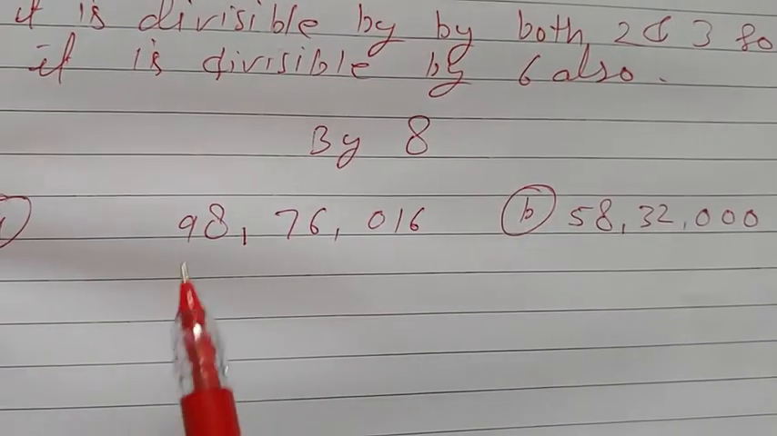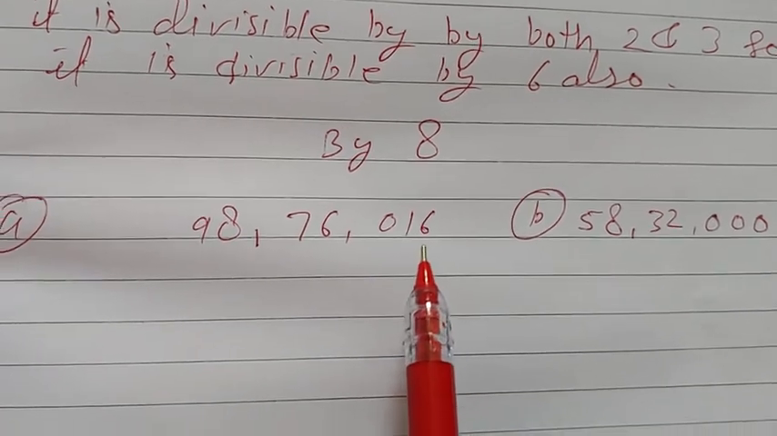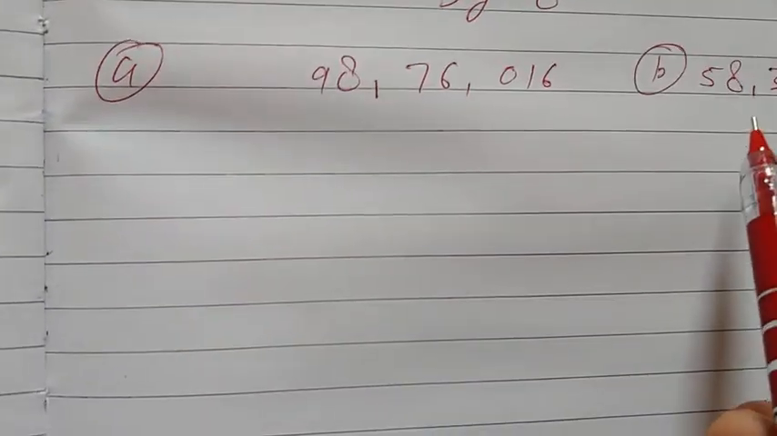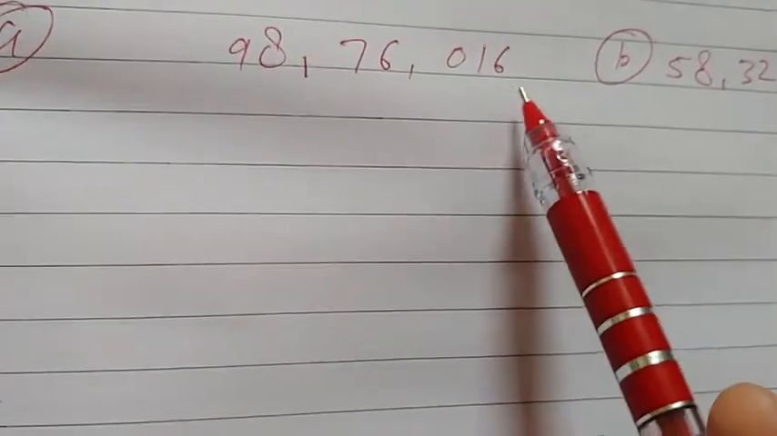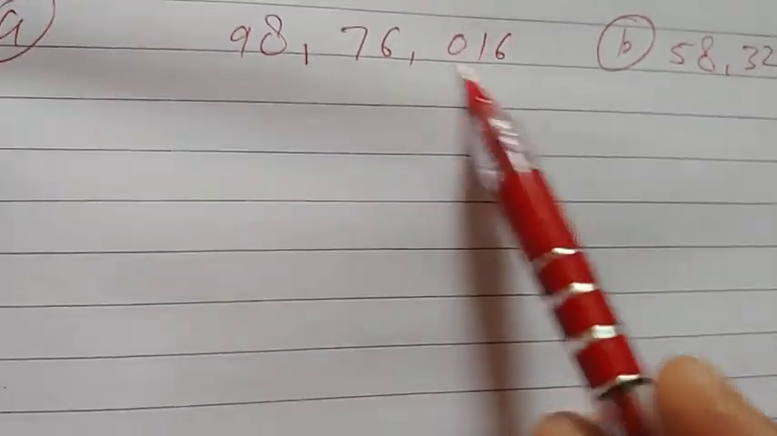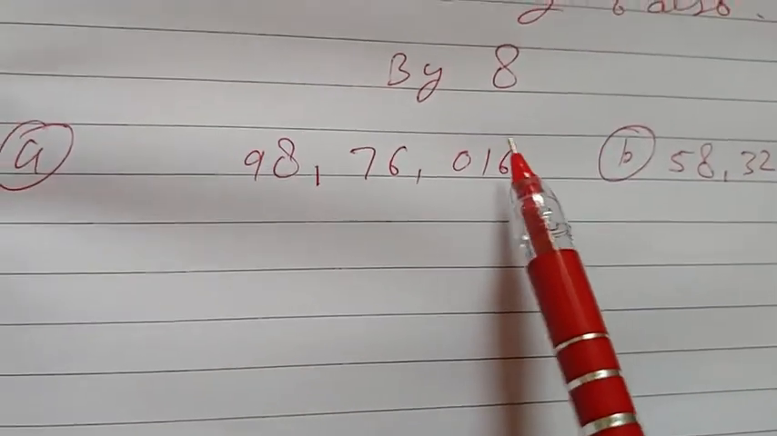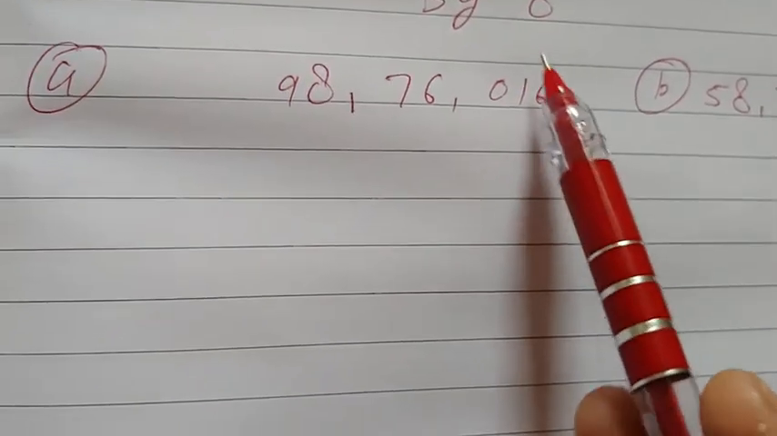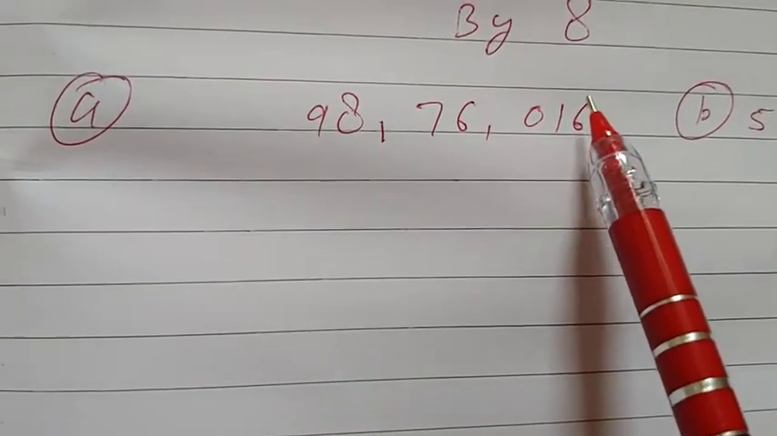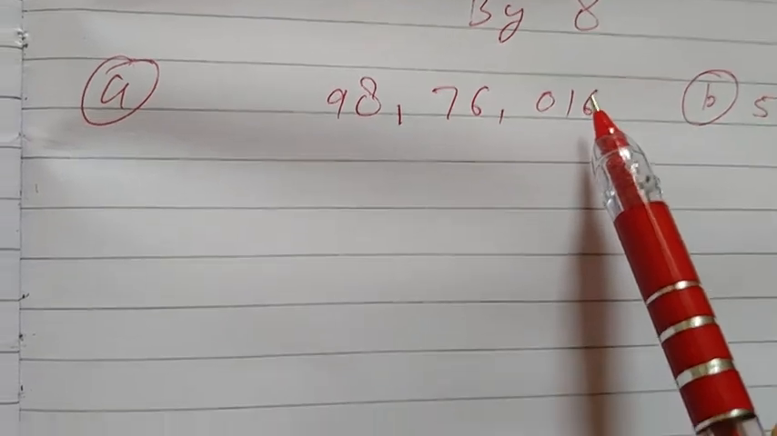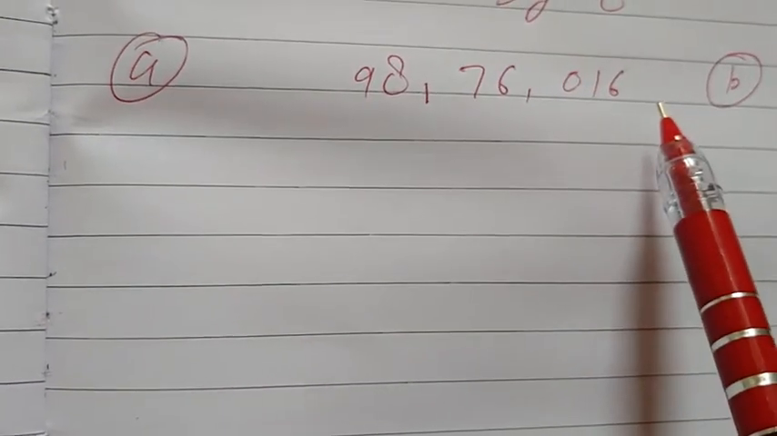Now see, the example 9876016. This is one example and this is another example. We have to see only the last 3 digits, meaning ones, tens, hundreds. We have to see the rightmost 3 digits. Here 016, that is 16, is a multiple of 8, or you can say it is divisible by 8, so the whole number will be divisible by 8.